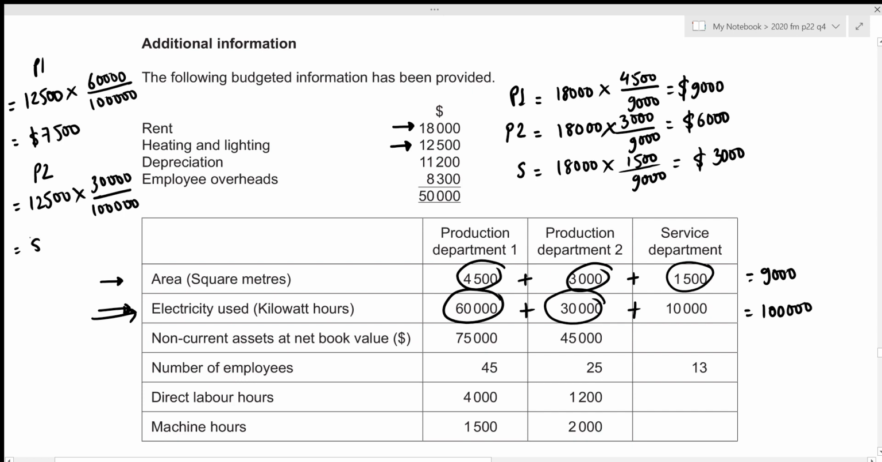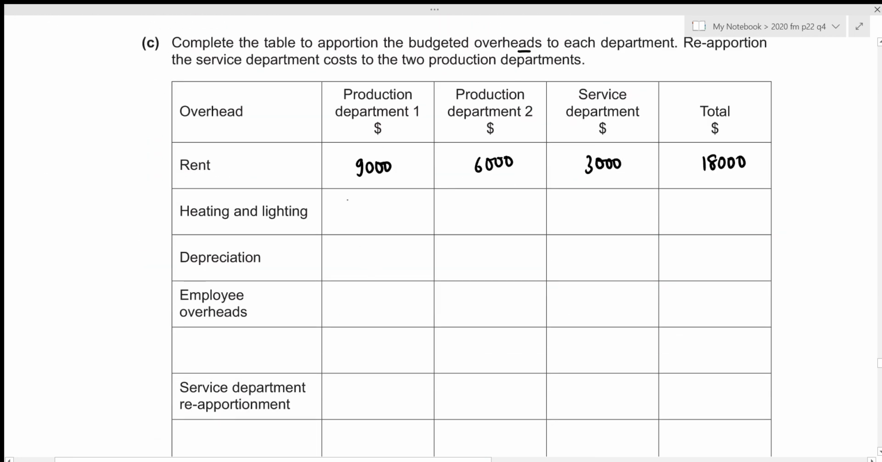And this results in an expense of 3,750. Then for the service department, that will be 12,500 and the electricity consumed is 10,000. So that's going to be 10,000 divided by 100,000, which results in an expense of 1,250. Let's write down these three amounts in our statement. So that was 7,500 for production department 1, 3,750 for production department 2, and 1,250 for the service department, and the total was given to be 12,500.